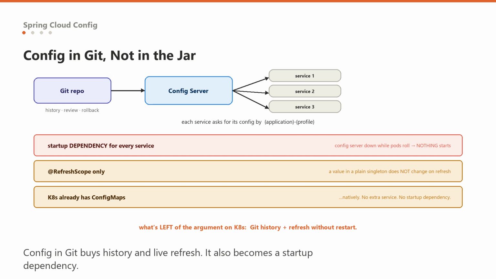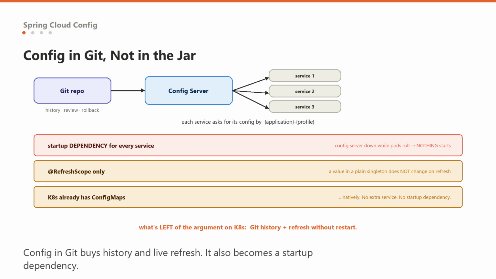The server exposes it over HTTP, and each service, at startup, asks the server for its config by application name and profile. Layering resolves in a defined order: an application.yml that applies to everything, then service-specific files, then profile-specific overrides. Now the sharp edges, and there are 3.